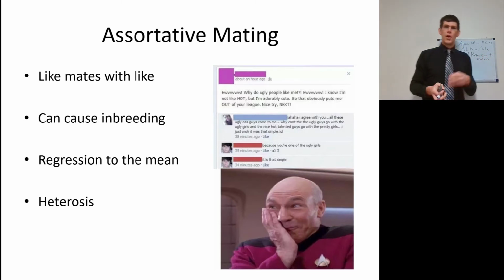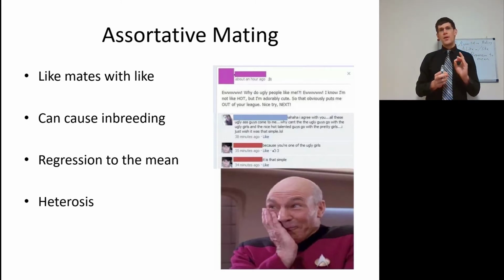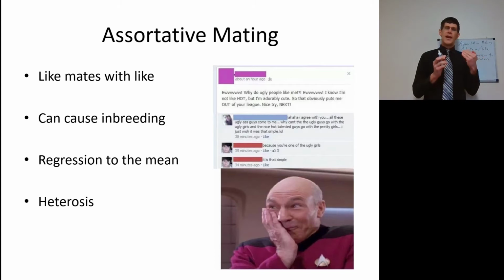So if you were to have all tall individuals, this is one of those good examples, all tall individuals mating with all tall individuals, there are some alleles in there for short individuals. Normally those alleles will not be expressed because they will be masked by the alleles for tall. However, as that population begins to inbreed a little bit more, some of those short alleles are going to come out as homozygotes, because the individual was heterozygous for one tall allele, and that heterozygosity will break down so you have an extra tall and an extra short, and perhaps that could even lead to lethality. So that is one possibility of what we see, where there's a bit of regression towards the mean.